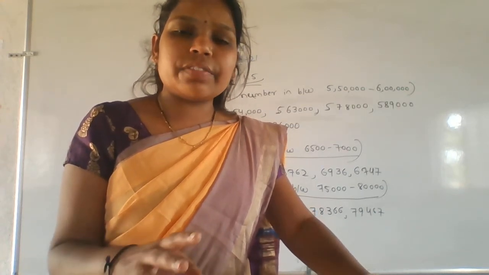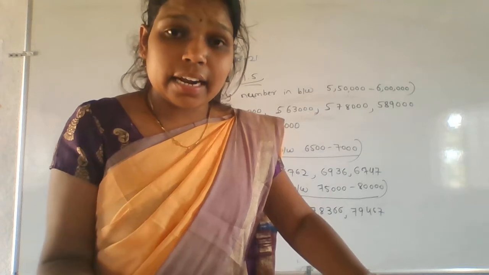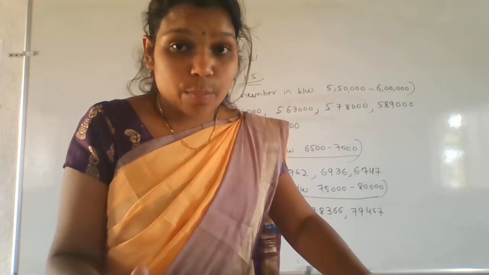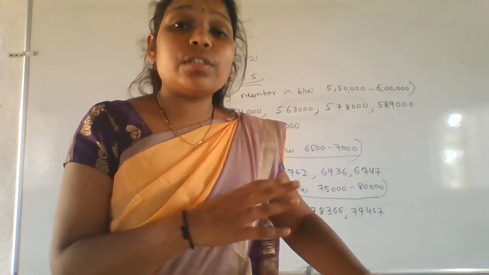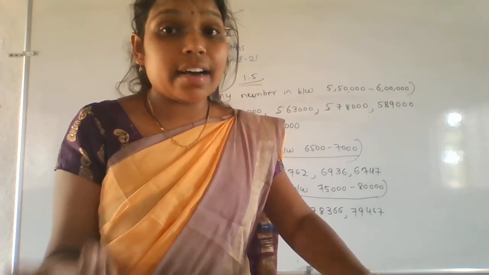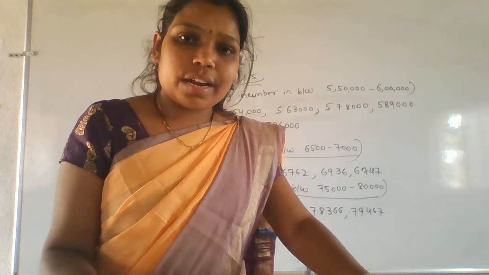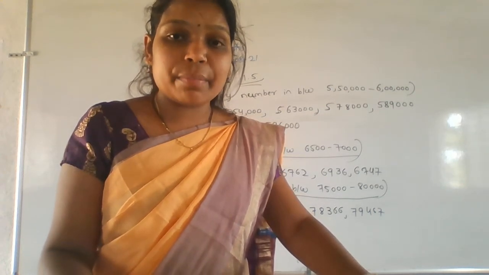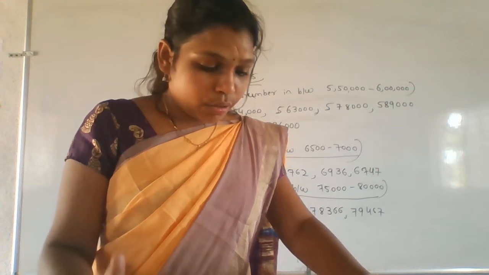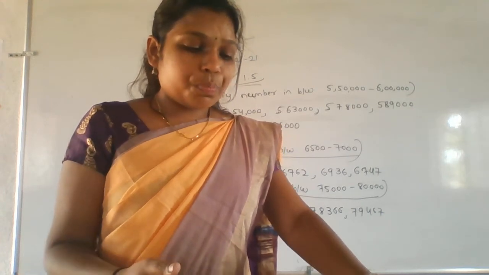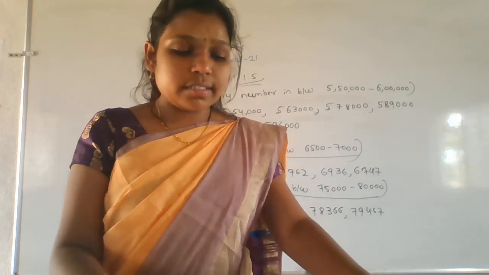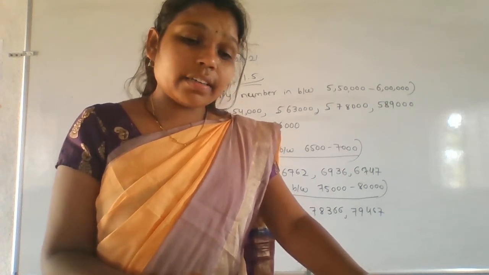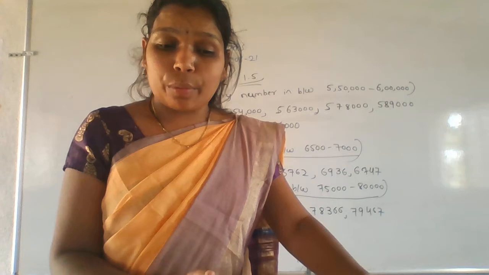If the number is divisible by any other number, then it is called as what? Composite number. If it is not divisible by any other number, then it is called a prime number. Hope you understand the meaning of prime as well as composite. Okay. So after that, homework is here. Just write the difference between the factors and multiples. That is also homework.